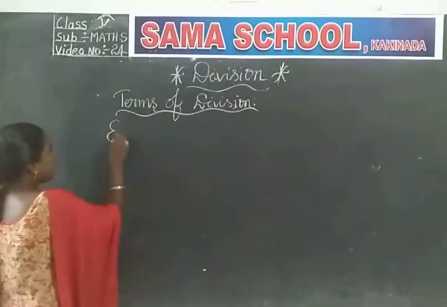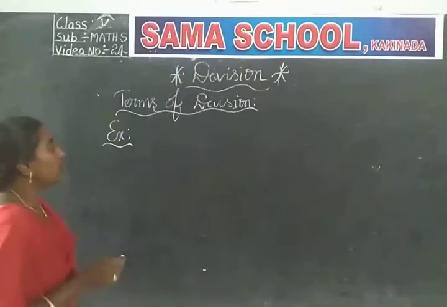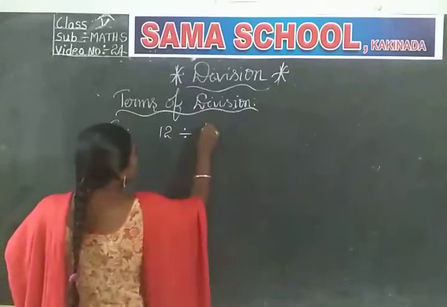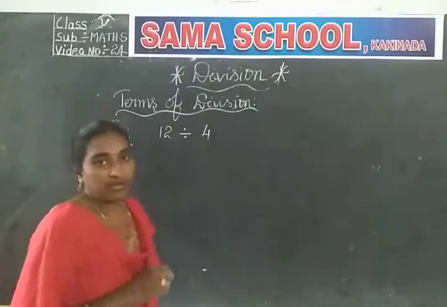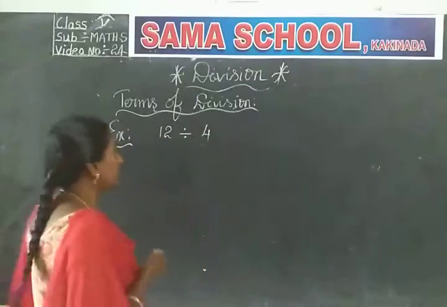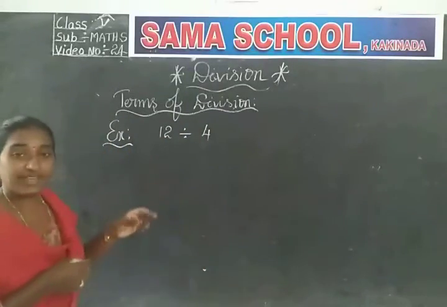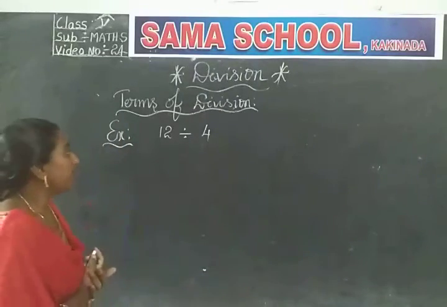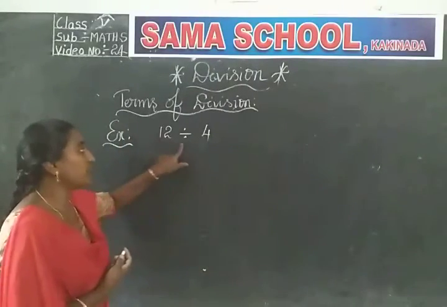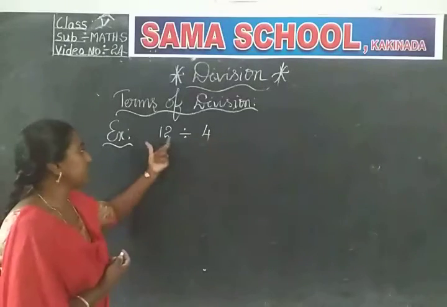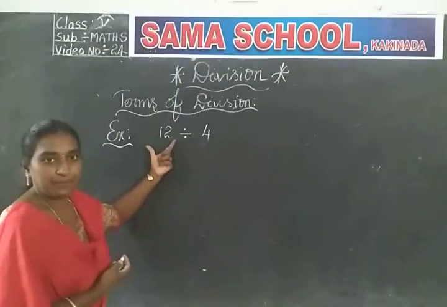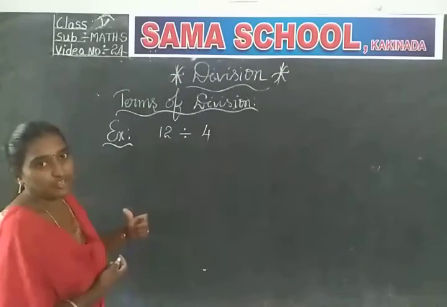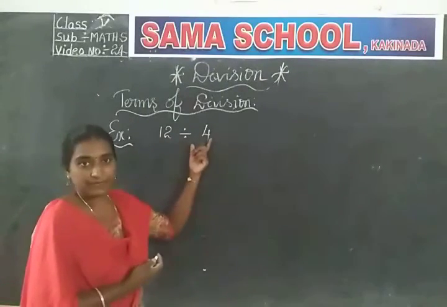See, for example, I am taking a division. 12 divided by 4. See here, what is the arrangement of numbers for doing division? Do you know? 12 divided by 4 means 12 items are there. These 12 items you have to make into 4 groups.